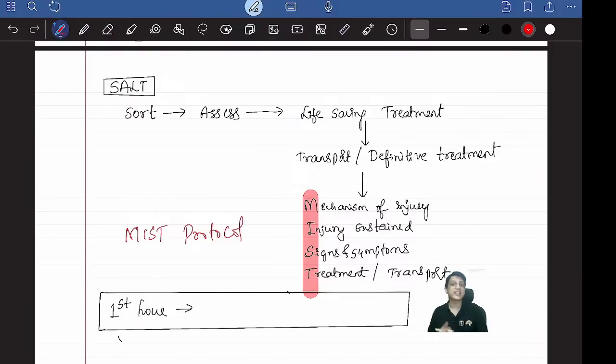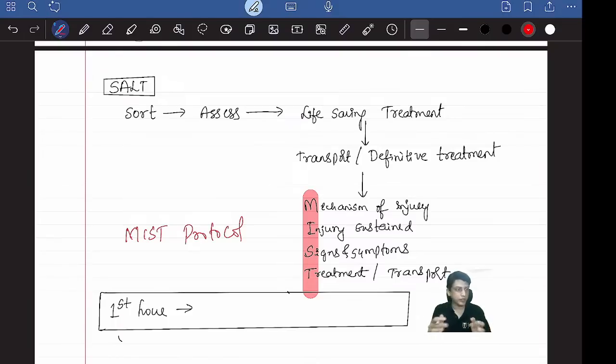Then, what are the signs and symptoms with which the patient presented? Patient was having tachypnea when he came, or patient is having a bluish discoloration of the lips. Whatever the signs and symptoms. Okay, patient was bleeding from the neck. What signs and symptoms were there? You will explain.